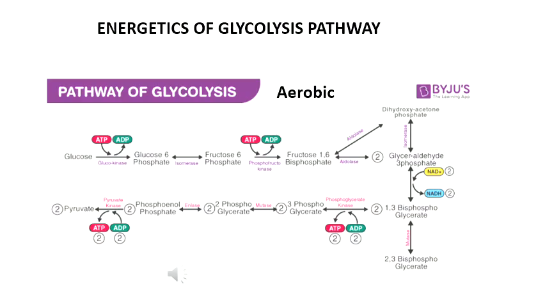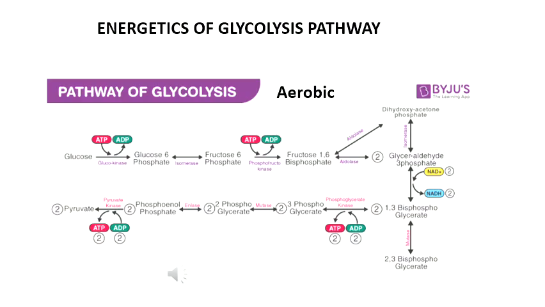In that reaction, 2 molecules of NAD plus are converted into 2 molecules of NADH. That means 1 molecule of NADH means 2.5 ATPs are produced. So 2 NADH means 2.5 plus 2.5, the total number is 5 ATPs produced.